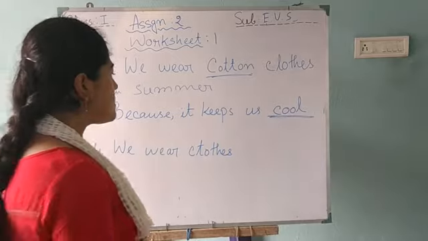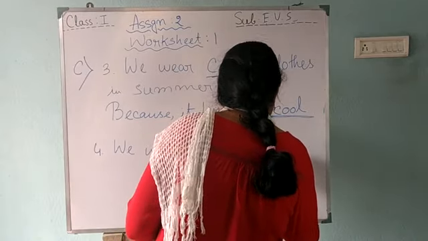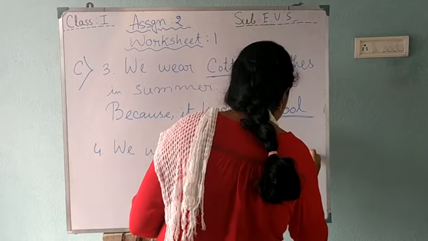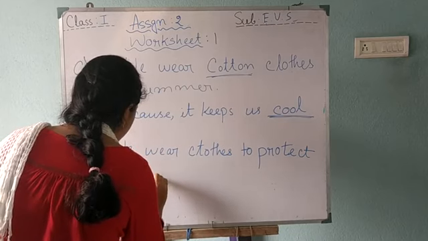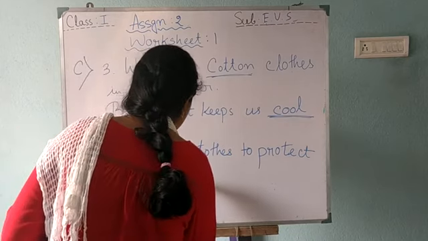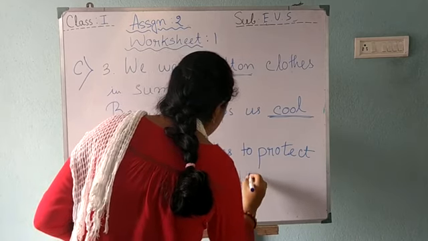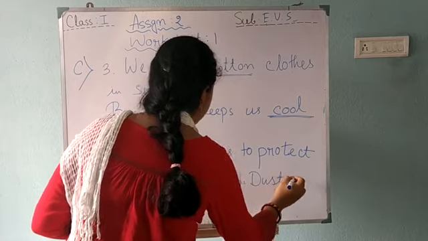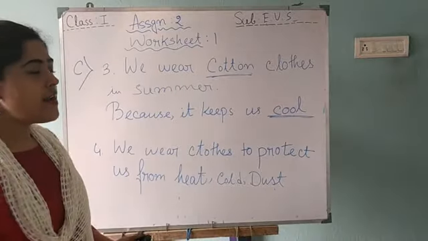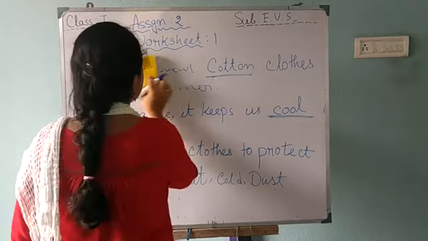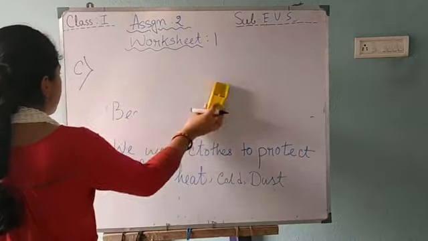We wear clothes to protect us from heat, cold, dust, etc. So we wear clothes to protect us from heat, cold, dust. Okay. So here is those answers. Now I have to go for question number 5.